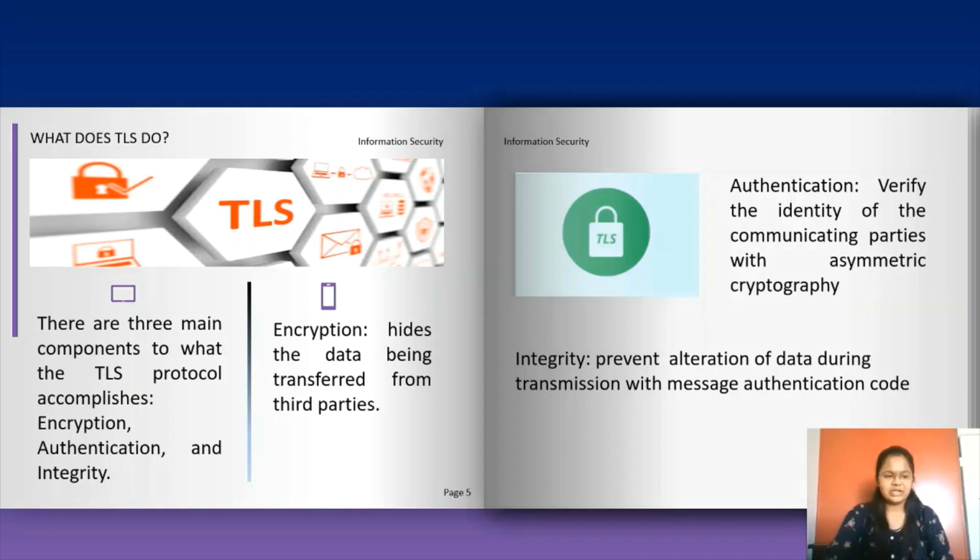Second one is authentication. In authentication, the receiver needs to be sure of the sender's identity. That is, the receiver has to make sure that the actual sender is the same as claimed. And third one is integrity. It means that data must reach the destination without any adulteration, exactly as it was sent. There must be no changes during transmission, neither accidentally nor maliciously.